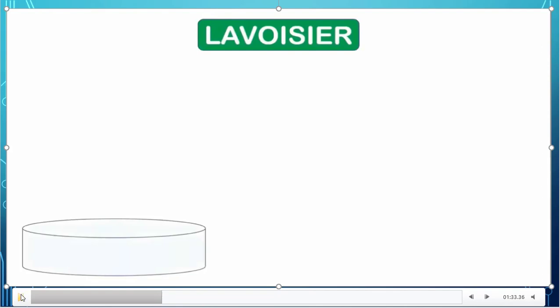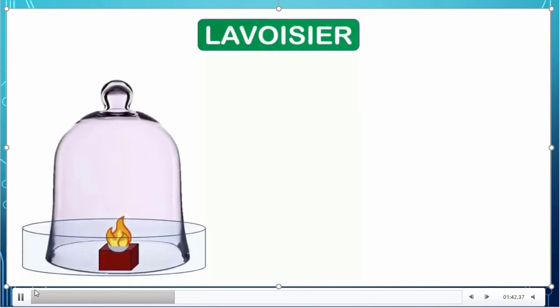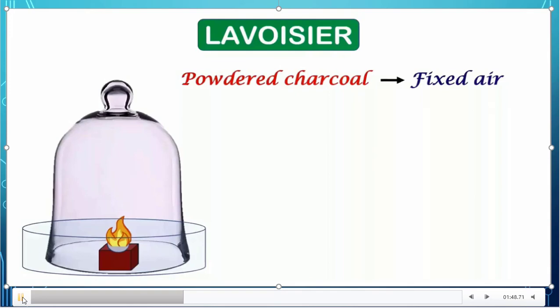And later, the next scientist, Lavoisier, also carried out many experiments. He took some materials for his experiments like sulfur and charcoal powder. He burned the charcoal powder and sulfur in a bowl which contains water, and he closed it with a bell jar. In his experiments, powdered charcoal gave fixed air. That fixed air is called carbon dioxide.